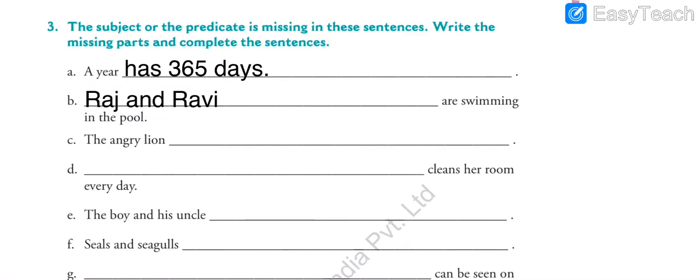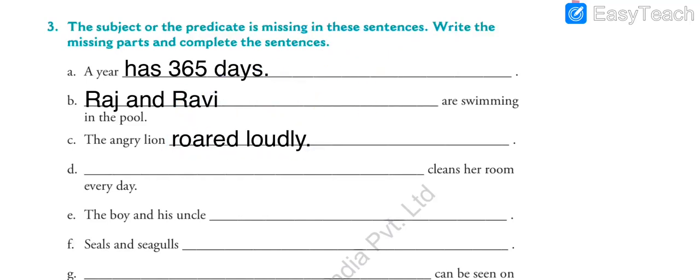Next one, the angry lion dash. What did the angry lion do? The angry lion roared loudly. When the lion is angry, it will roar. So let us complete the sentence. The angry lion roared loudly. We'll stop. Yes, we placed predicate over here.